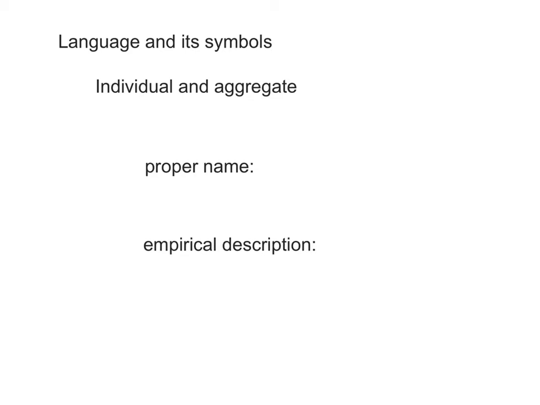For example, London. London is a proper name and is an aggregate. Marco Polo is a proper name and is an individual. The United States is a proper name and it is an aggregate.